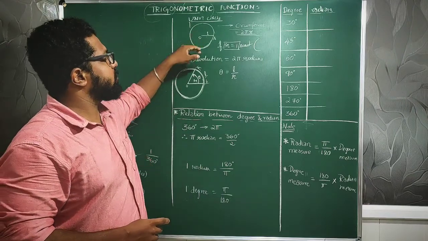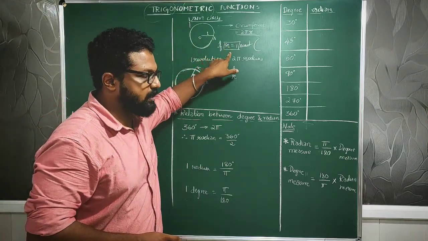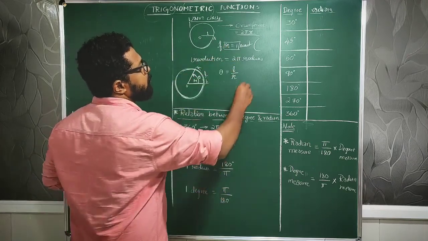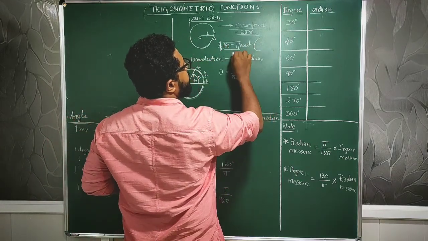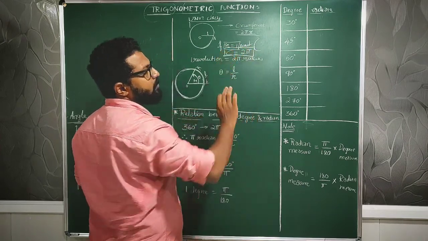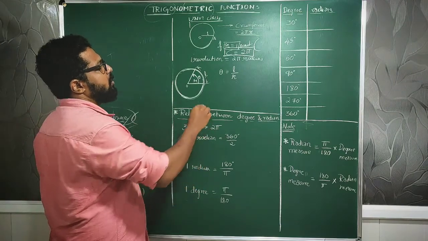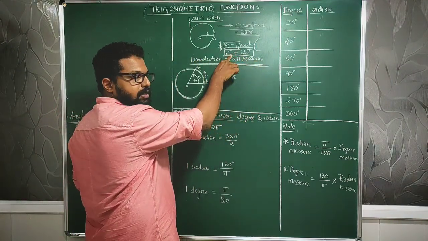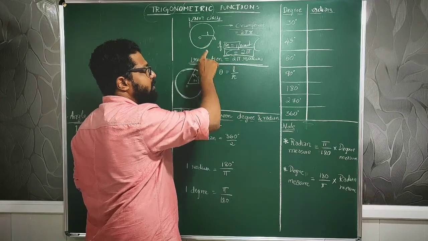Clear? So the unit circle's circumference is nothing but 2 pi. Agree or not? The circumference of a unit circle is 2 pi because r is equal to 1. Then this one full revolution is nothing but the circumference of a unit circle.